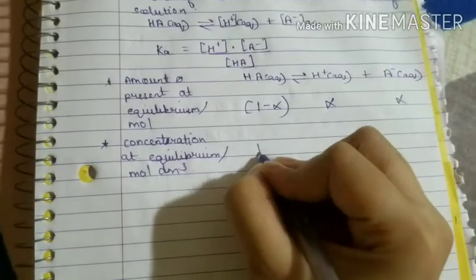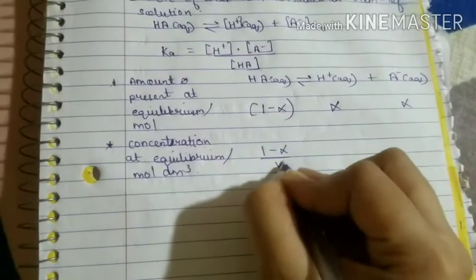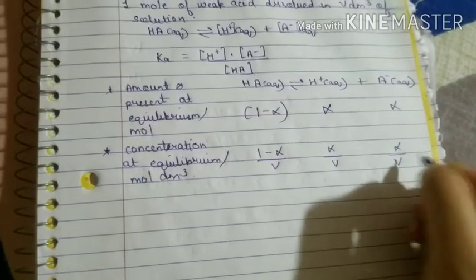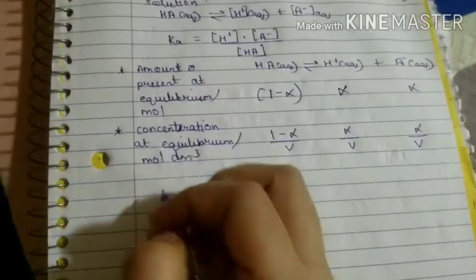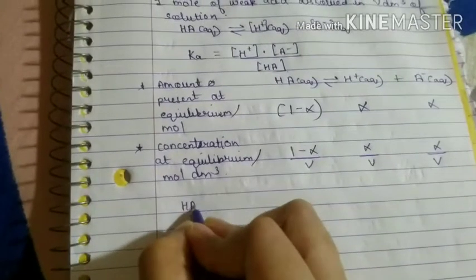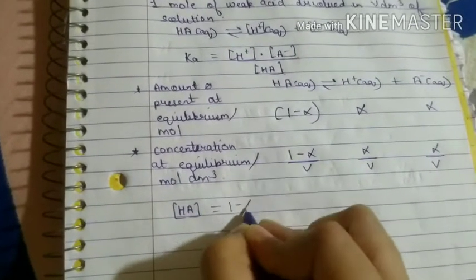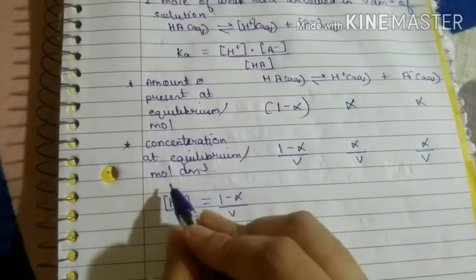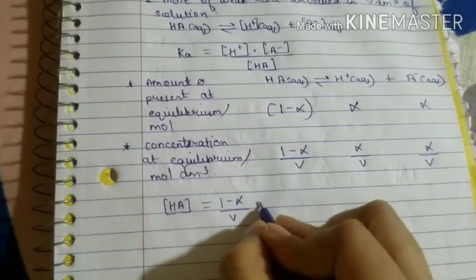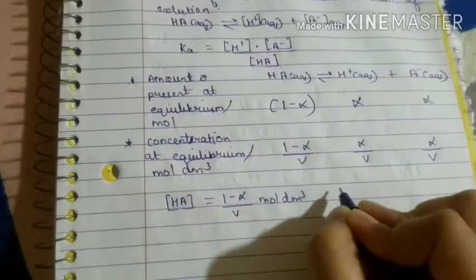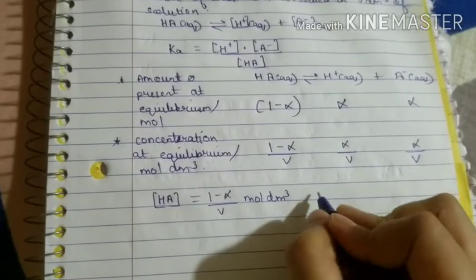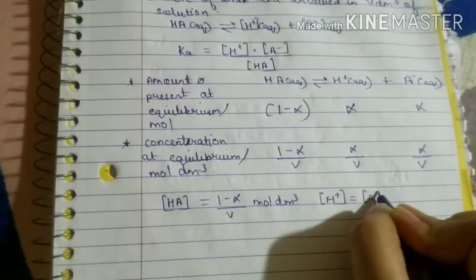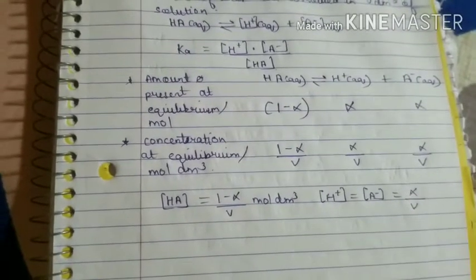So this will become 1 minus alpha by V, this will become alpha by V, and this will also become alpha by V. So till now what values are you having? You are having the value of HA, which is 1 minus alpha by V. Okay, the unit is going to be mole dm cube, right? The same thing, if you want you can mention it here, mole dm cube. Now if you look at the value of H plus and A minus, it is the same, so can I write H plus is equal to A minus, which has the same value, that is alpha by V, right?